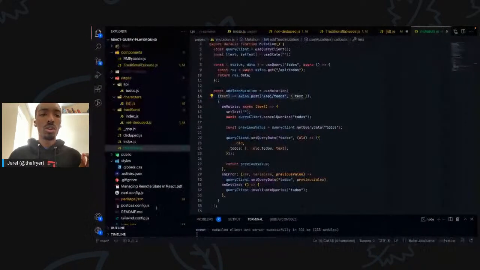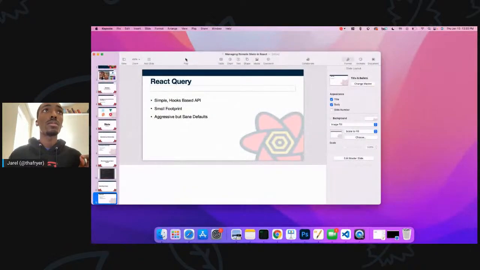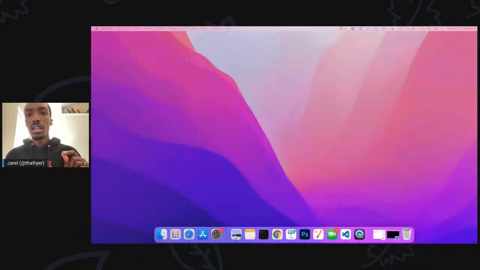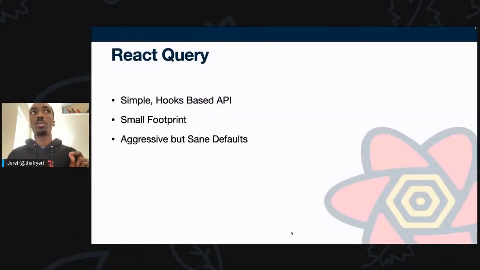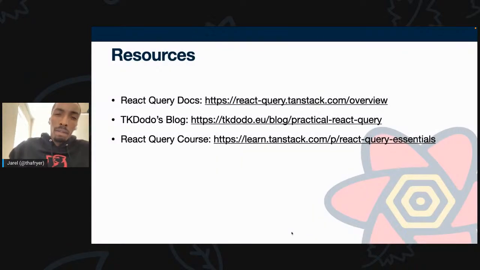So if you're looking for some resources to figure out and play around with React Query, you can review the docs that I just showed off. There's a guy, I don't even know his real name, but it's TK Dodo out of Europe. He has a blog on practical React Query, and he provides a whole bunch of tips and tricks that really help you to leverage React Query and use it in your applications. It's a really cool blog. I suggest you all check it out.